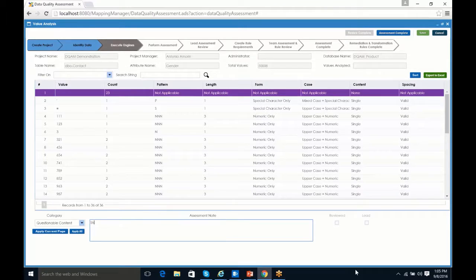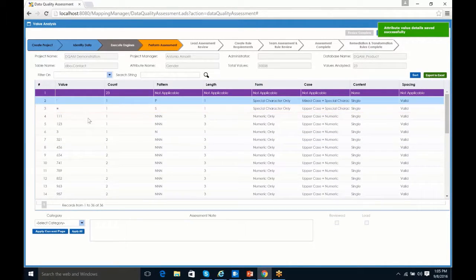I'm going to say, should nulls or spaces be allowed for gender? So again, I'm asking a question, and that's something that we always do with our assessment notes. We're always asking questions. We're not stating facts. Typically, we don't have intimate knowledge about the data, and that's not unusual. The product in this solution is intended to identify rudimentary data quality problems, meaning things that are obviously wrong or just inconsistencies in the data itself.